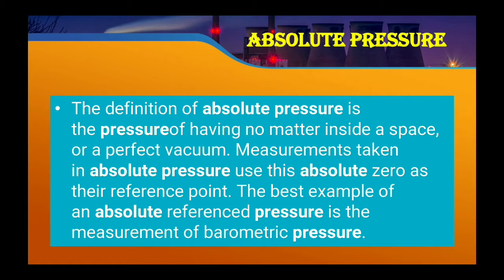Measurements taken in absolute pressure use this absolute zero as their reference point, where no pressure is given. The best example of an absolute reference pressure is the measurement of barometric pressure. So that is the absolute pressure.